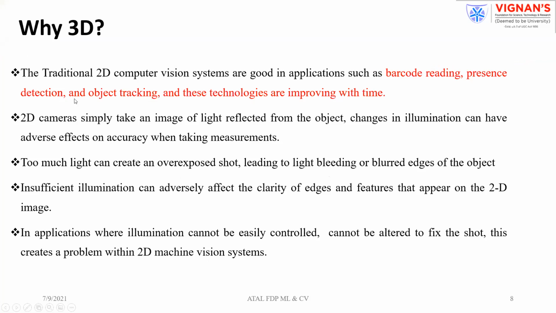Now, why are we interested in 3D right now? Is there any problem with existing 2D, or what approaches do we have to follow? Those things we will see. Traditional 2D computer vision systems still work well for some applications like barcode reading, person detection, and object tracking. But 2D cameras work with the light reflected from the object, as you have already seen in the fundamental principle.